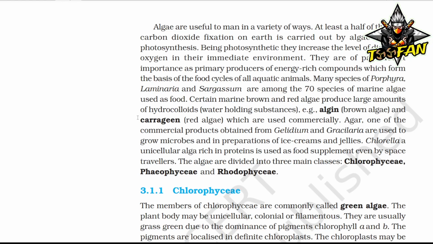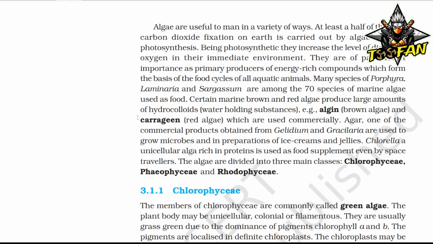Many species of Porphyra, Laminaria, and Sargassum are among the 70 species of marine algae used as food. Certain marine brown and red algae produce large amounts of hydrocolloids, water-holding substances.